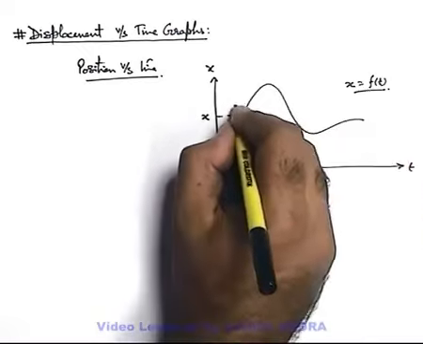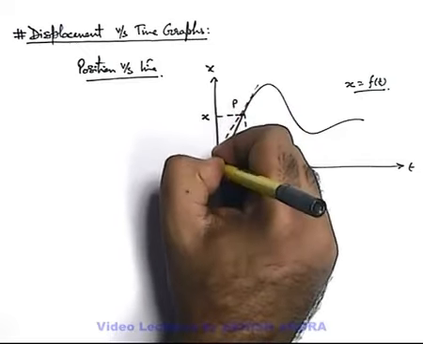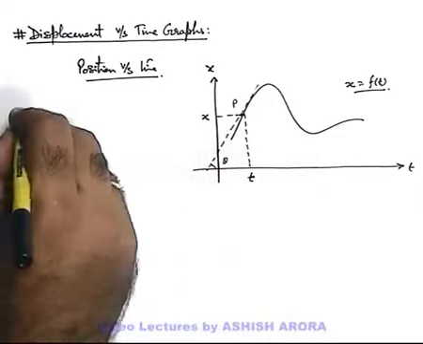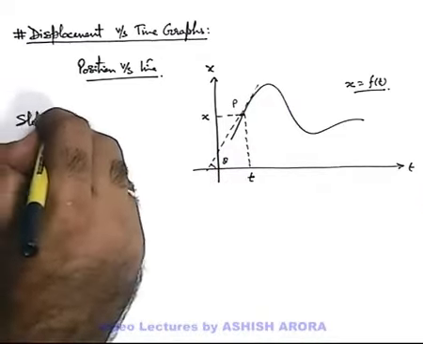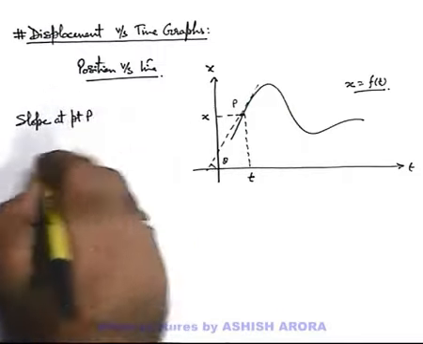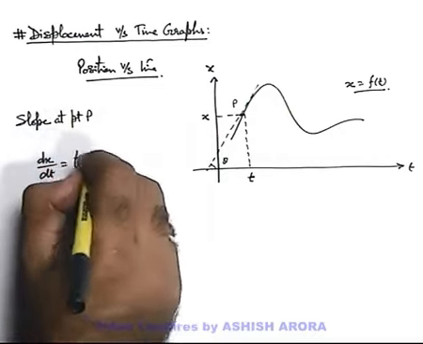So if this point is P, we draw a tangent of this curve at this point P and say it makes an angle theta with the time axis. So we can simply state the slope of the curve at point P can be written as dx by dt, which is equal to tan theta.